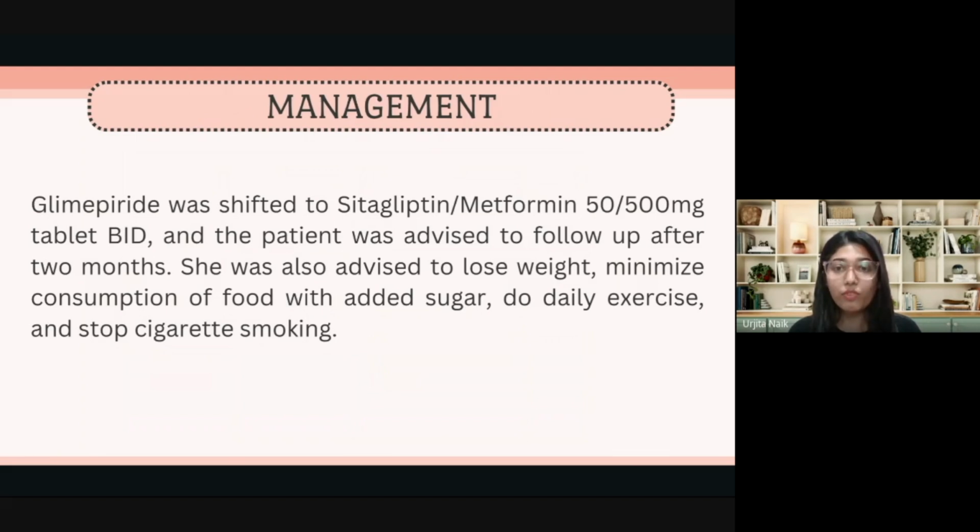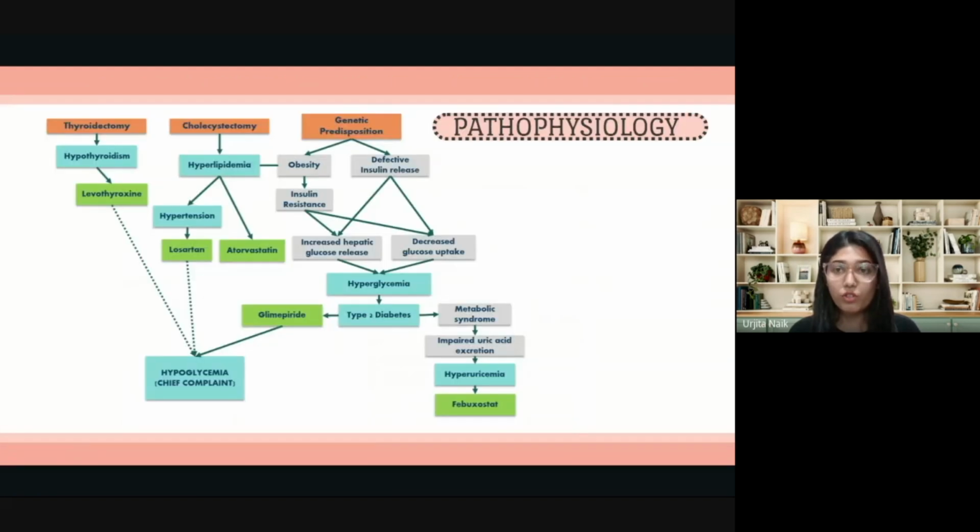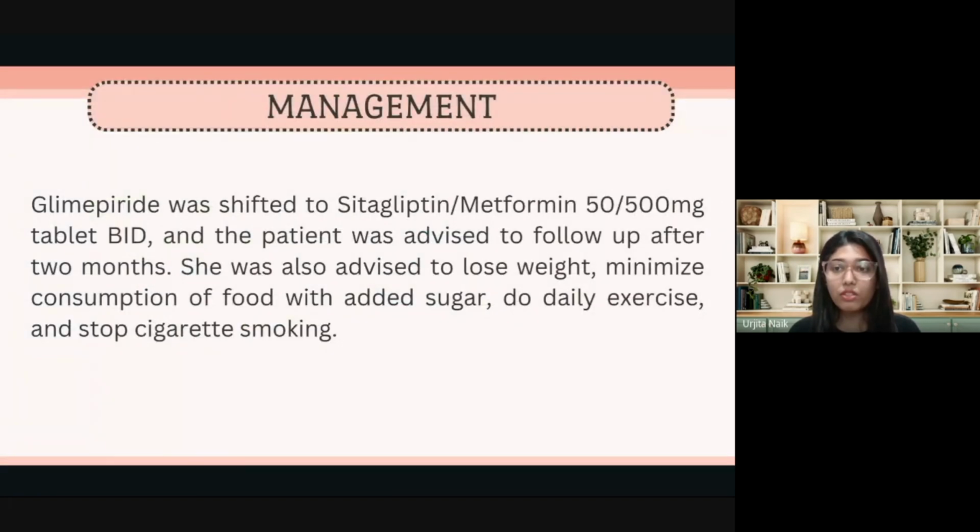Lifestyle changes including weight loss, reduced sugar intake, exercise, and smoking cessation were advised. Regular monitoring of thyroid functions, lipids, and blood glucose is essential, with a follow-up in 2 months to assess progress and adjust treatment if needed.